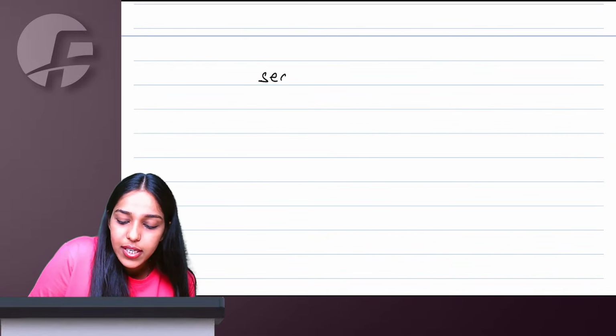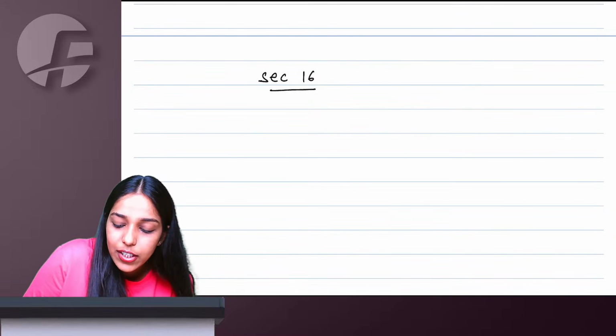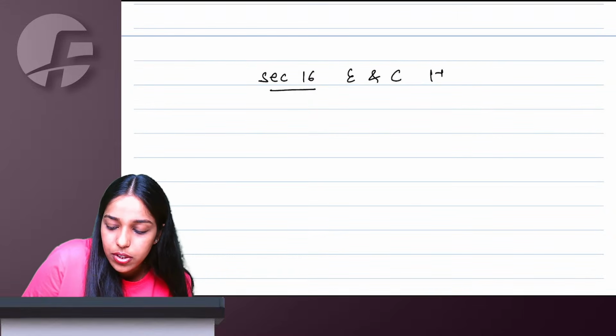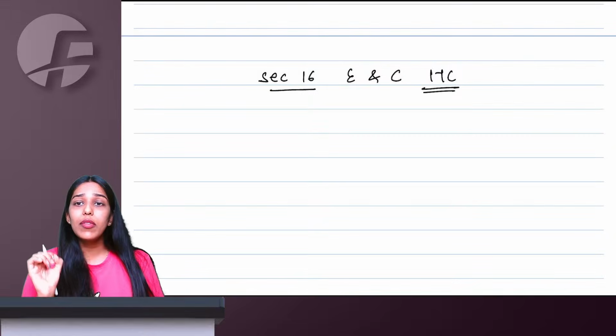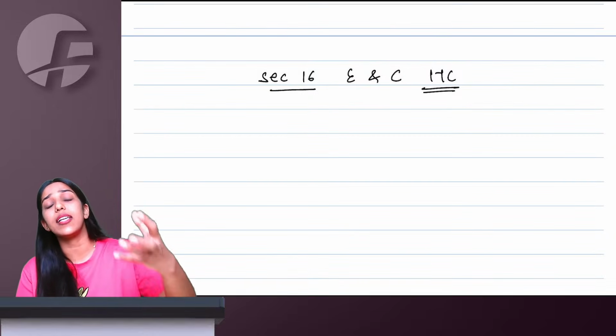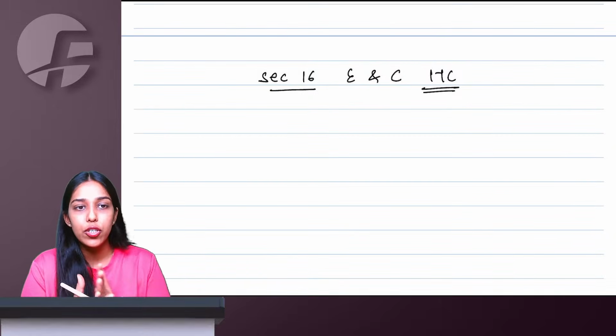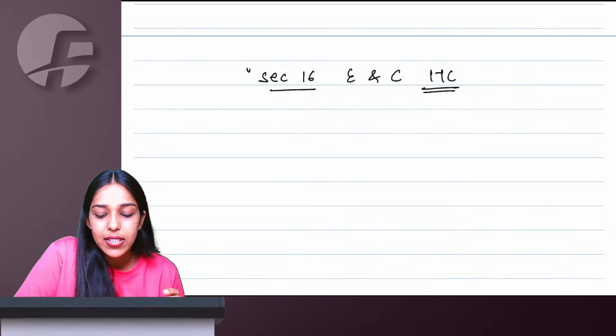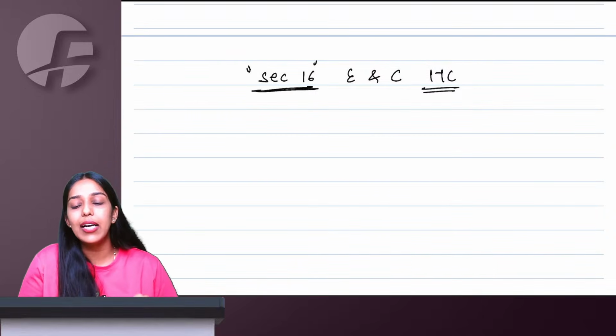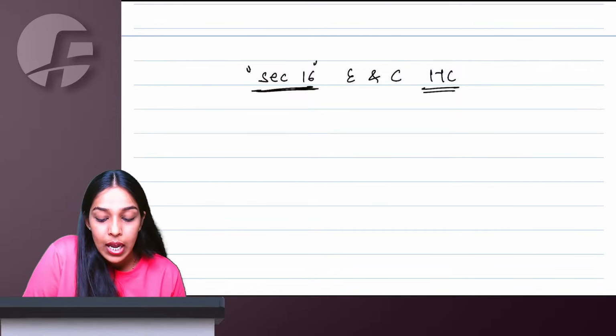Then we start with section 16, which is eligibility and conditions to claim ITC. As soon as you turn sweet 16, your family starts to put conditions, restrictions on you. So section 16 is eligibility and conditions to claim ITC.